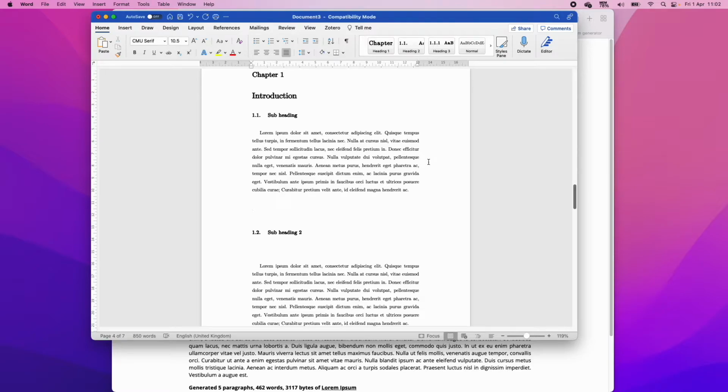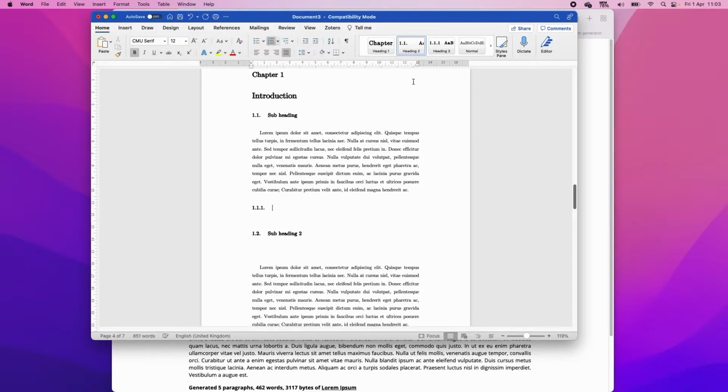Anyway, the last thing that we need to do is add layer 3, because we created 3 layers in our multi-level list. So let's add a heading 2. We're going to click tab to enter heading 3, and then give it some name. So, specific introduction. Then we right click, update to match selection, and now we have something that we can work with, right?